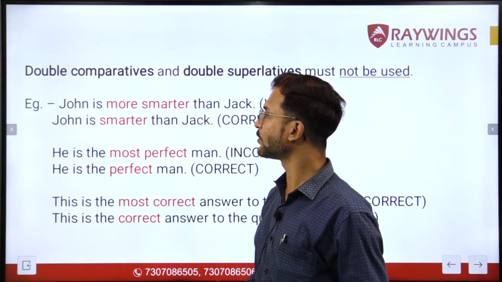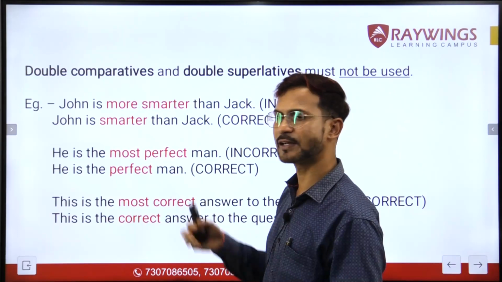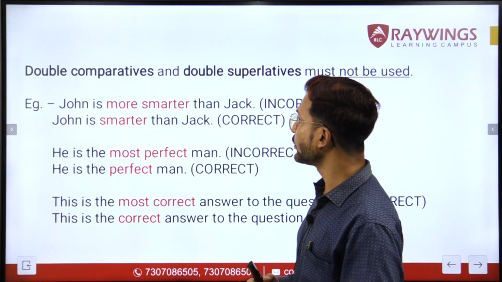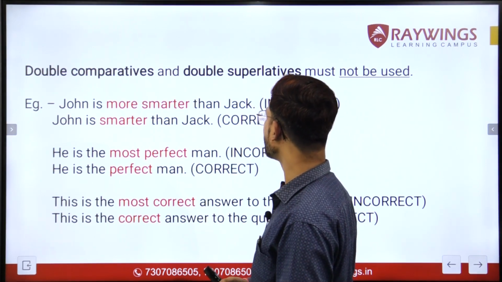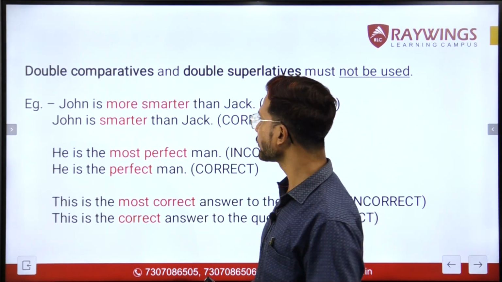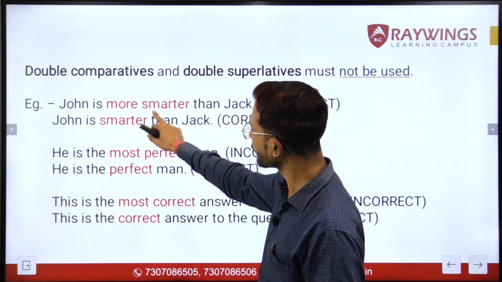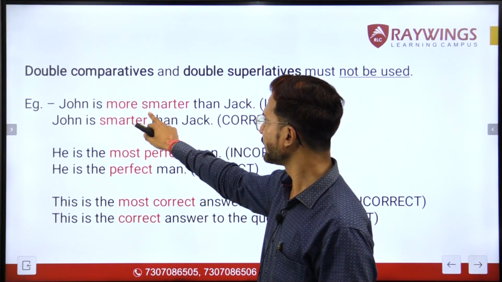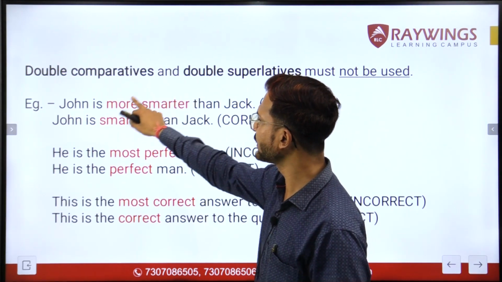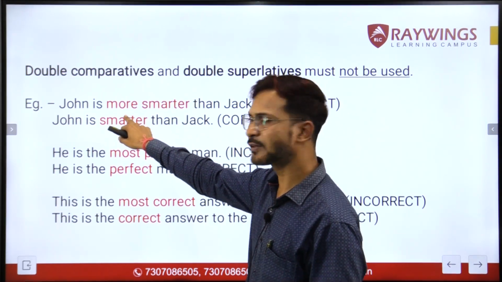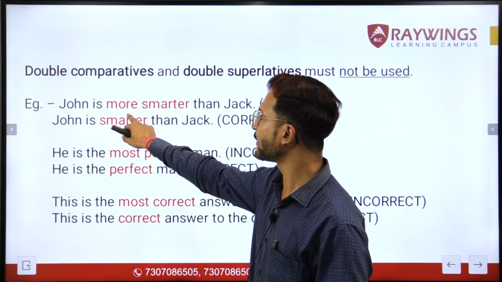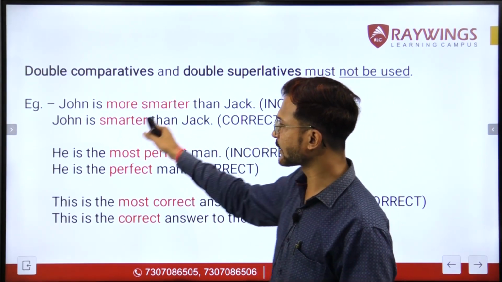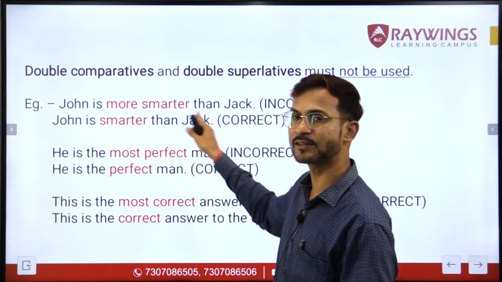Now, let us have a look at examples of double comparatives and double superlatives. The first example says, John is more smarter than Jack. Smarter is already the comparative degree. It has ER at the end, right? Then in that case, we are not supposed to use another comparative, more, before it. So that is why this sentence is incorrect. The correct sentence would be, John is smarter than Jack.